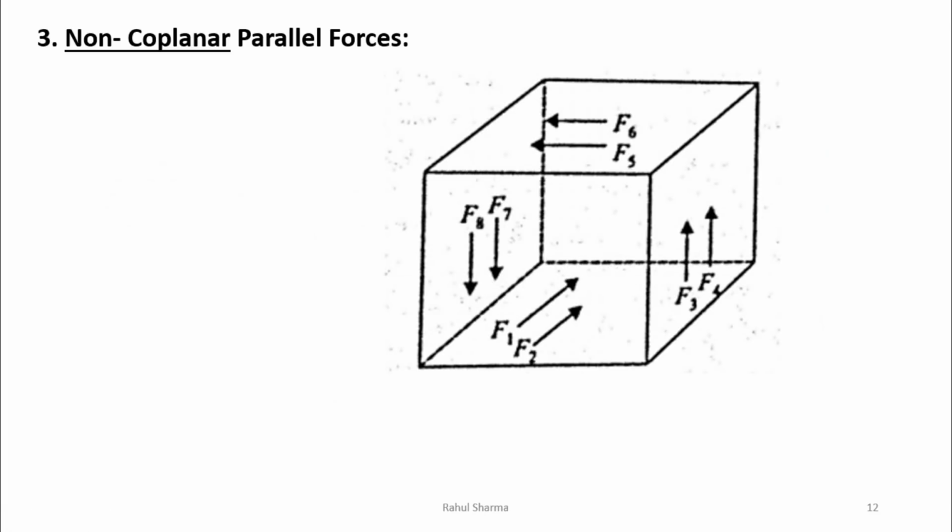Now, non-coplanar parallel forces: when all the forces do not lie in the same plane but act parallel to each other. Like this, F1, F2 are parallel to each other. Then 7, 8, 5, 6 and 3, 4 are in different planes but they are parallel to each other.